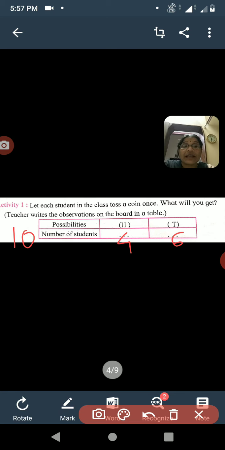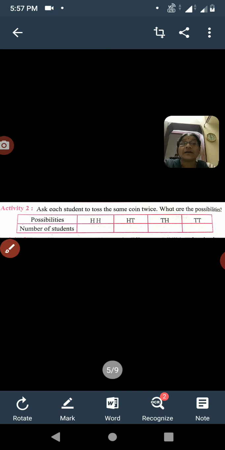Now the second activity. In this activity, two coins, means tossing the same coin twice: a single coin tossed 2 times, or taking two coins and tossing them at the same time. The meaning is the same.